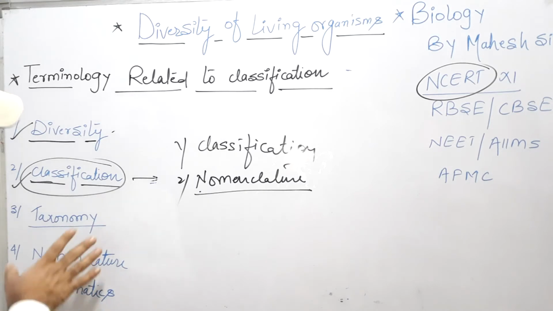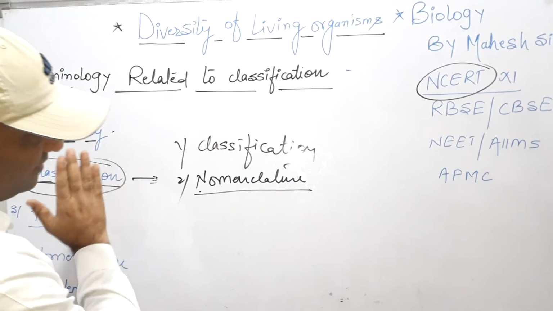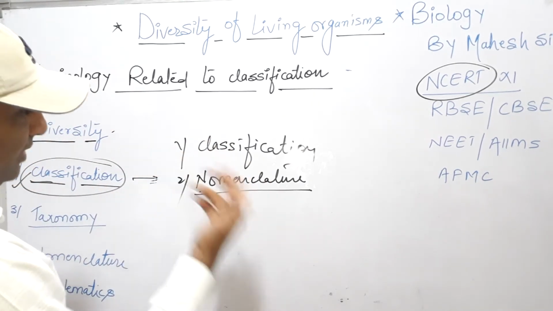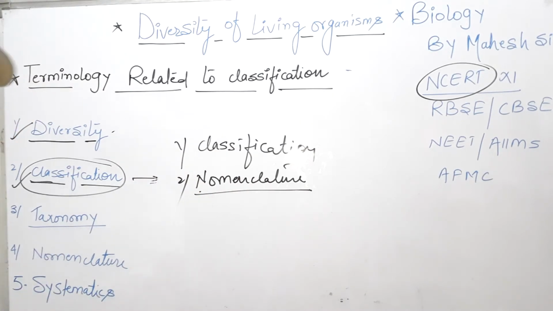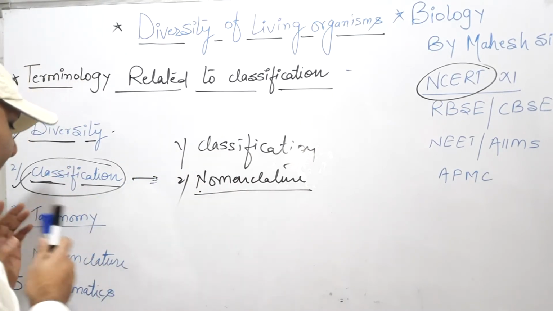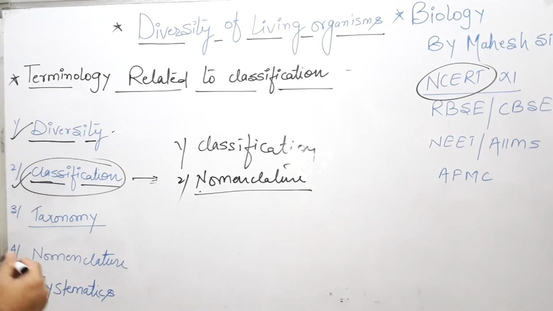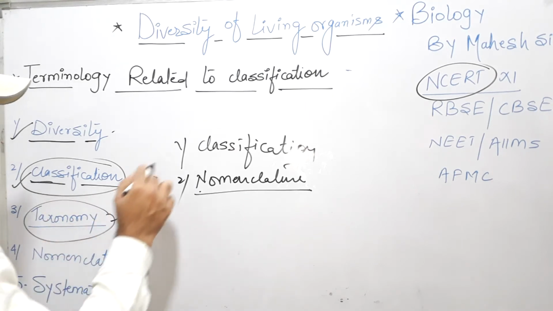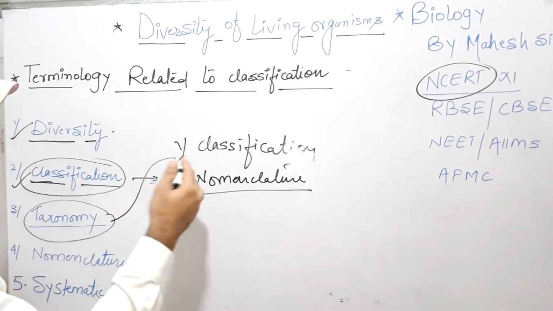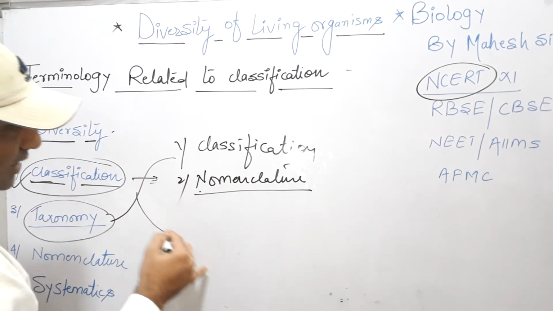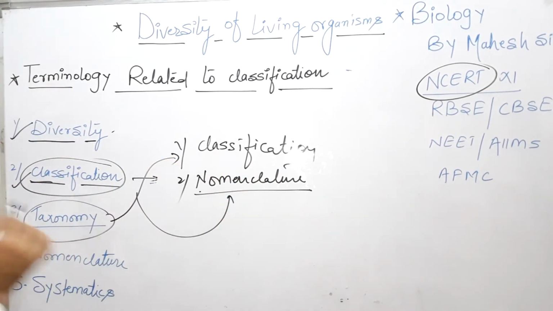Again, repeat: the branch of science which deals with the study of classification, nomenclature and systematic arrangement of an organism is called taxonomy. So taxonomy is the branch responsible for arrangement of organisms on the basis of similarity and dissimilarity, and also nomenclature.